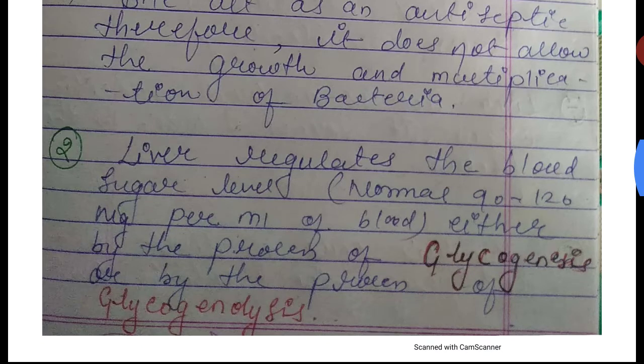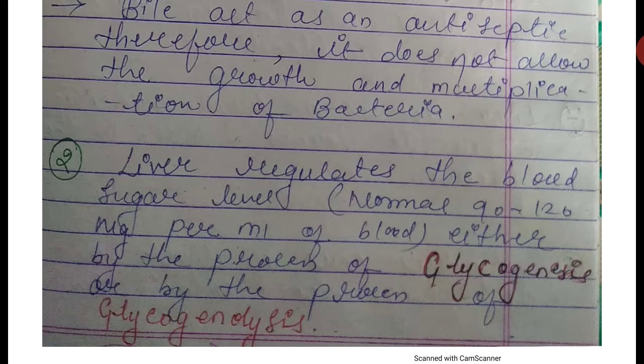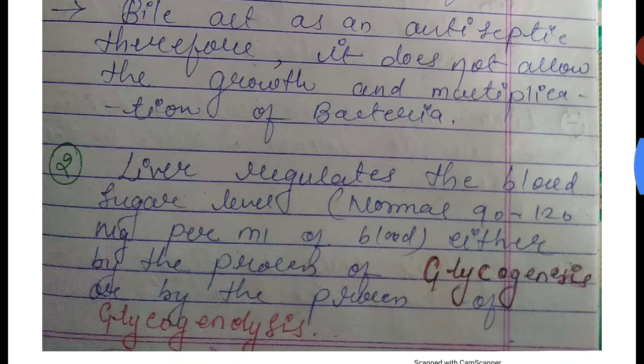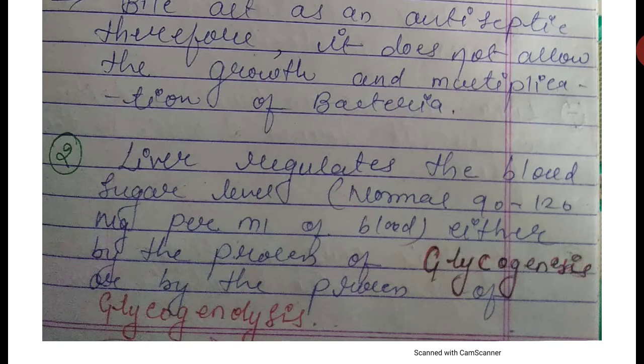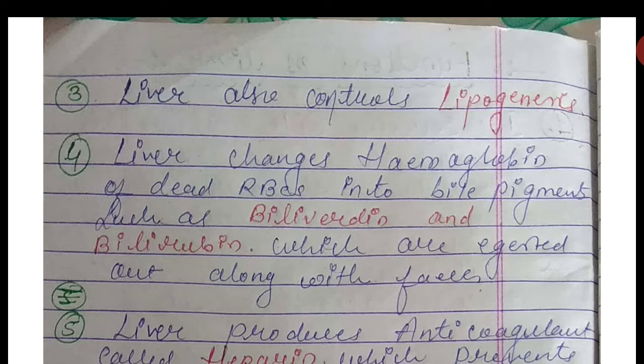So don't confuse glycogenesis and glycogenolysis. Glycogenesis is the conversion of excess glucose into glycogen, and glycogenolysis is the conversion of excess glycogen into glucose. These are opposite processes. So the liver regulates the blood sugar level with the help of these two important processes, glycogenesis and glycogenolysis. Let's see the next function. The third function is that the liver also controls lipogenesis.